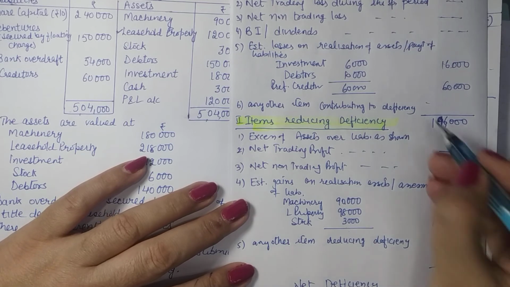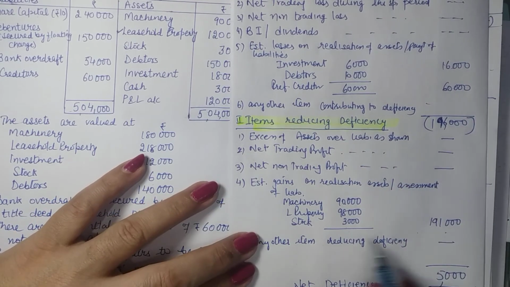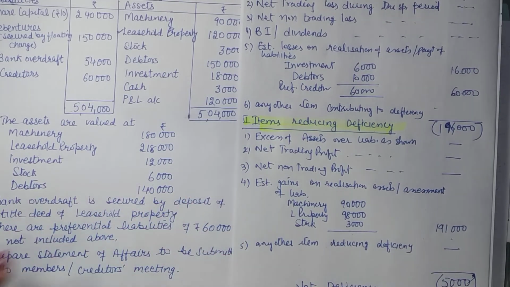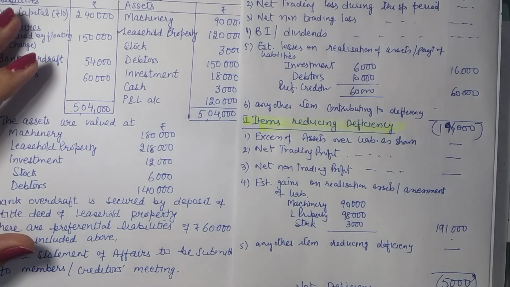And herein you have 1,91,000. Okay, so this is deficiency and this is the reduction in the deficiency. So net deficiency 5,000. So you have explained that deficiency of 5,000. So herein you are just explaining the deficiency.